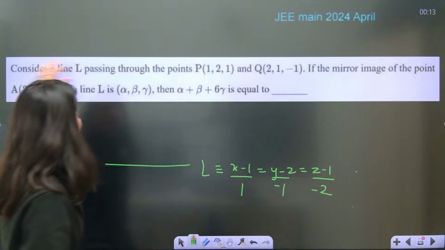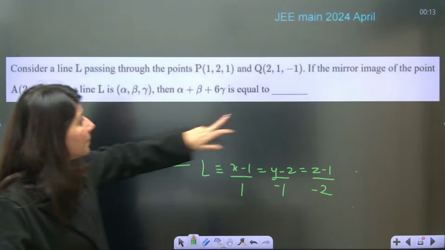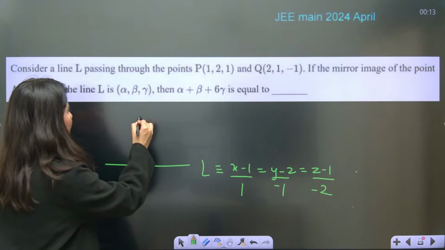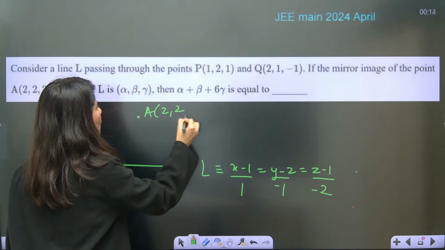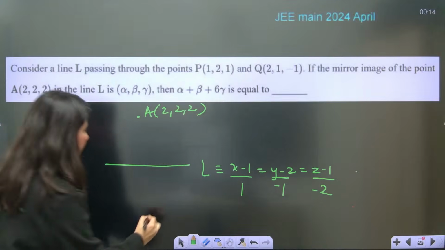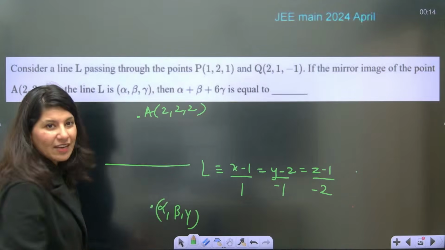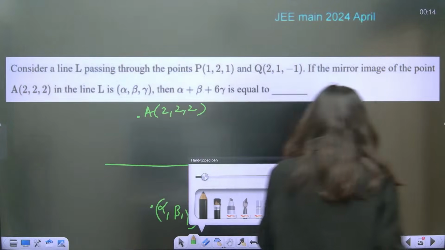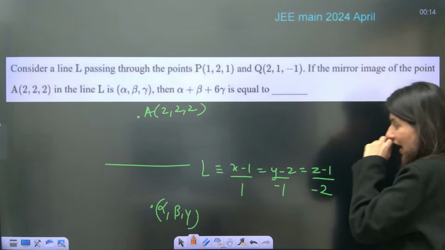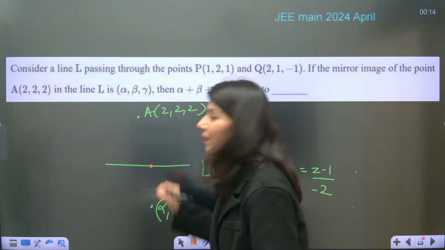So line passing through these 2 points. Mirror image of the point A, which is (2, 2, 2), about line L is (alpha, beta, gamma), and they are looking for alpha plus beta plus 6 gamma. Before getting the mirror image directly, we have to go through this foot of perpendicular.